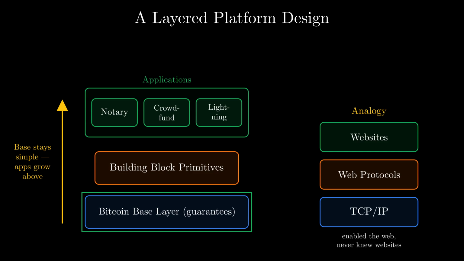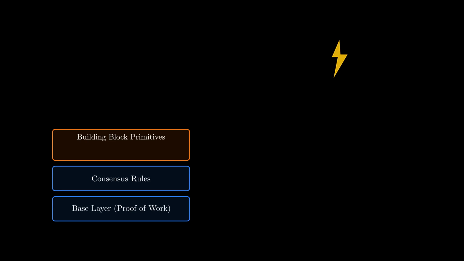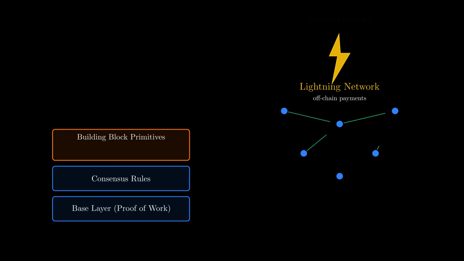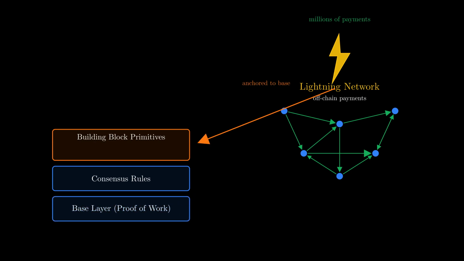Just as TCP/IP enabled the web without ever knowing about websites, Bitcoin's primitives enable applications it was never explicitly designed for. And the menu keeps growing. Every protocol upgrade adds new building blocks, expanding what developers can build on top without disturbing the layers below. The Lightning Network is the flagship proof of this layered design: millions of off-chain payments all anchored to the same conservative base.